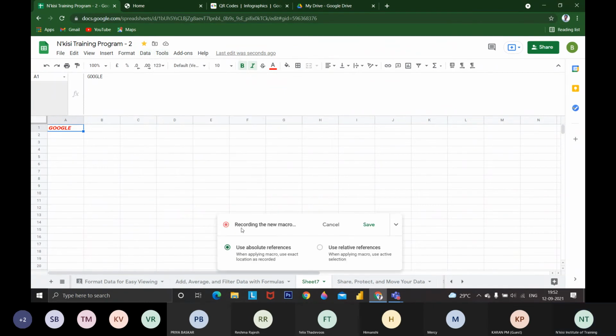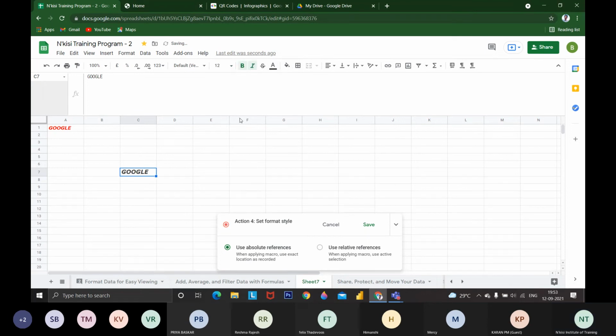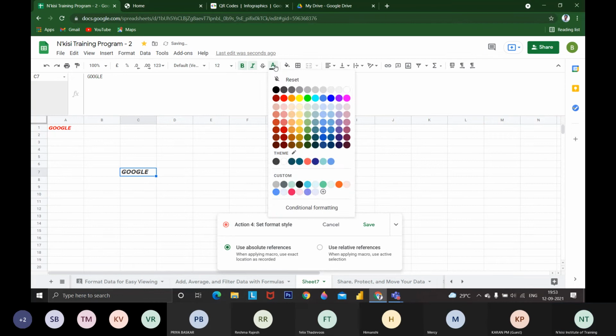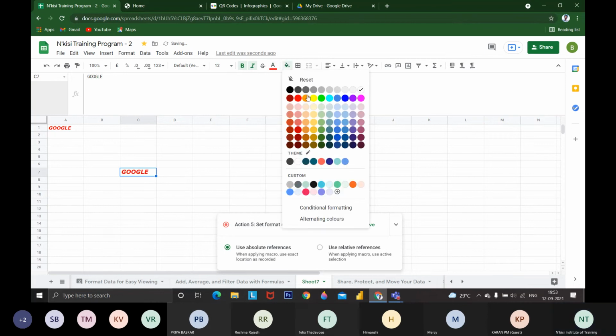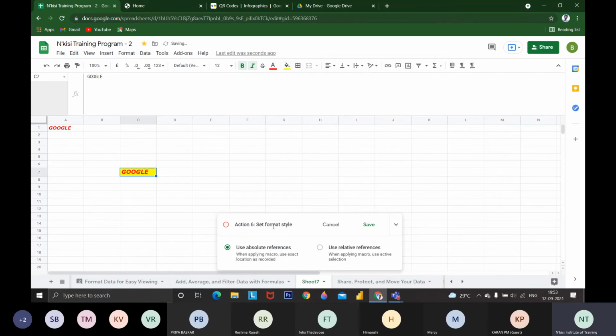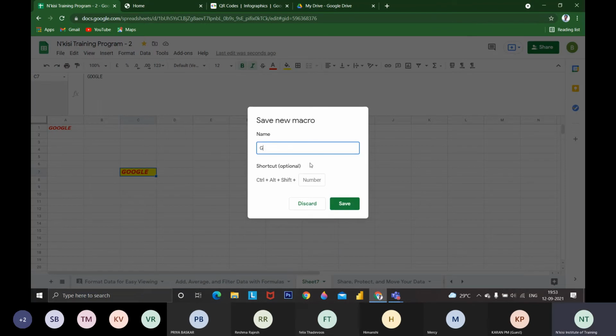Using the absolute reference, it is recording a macro, and now I'm going to type the same Google. Now I'm going to change the font size, italic, text color, and background color. Now I'm going to stop. Save this macro as Google.